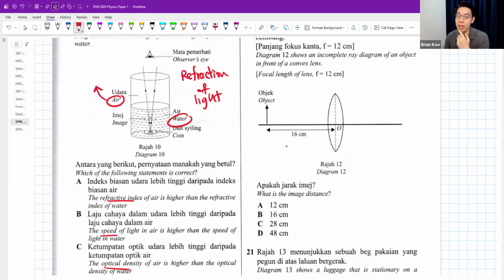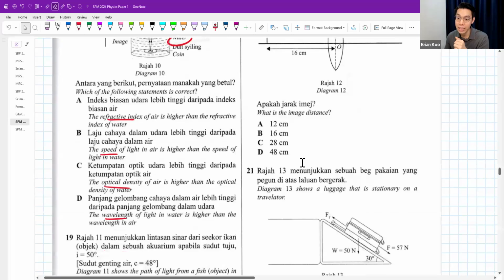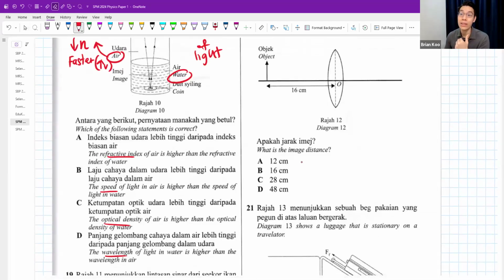Air is lower density, which means it has a lower refractive index, the n value. Low density means it is faster, greater speed or velocity. They also ask for wavelength. Greater speed means greater wavelength as well. How come? Because from v equals f lambda, when v increases, lambda increases. But the frequency stays unchanged because it's the same light source. If it's the same light source, the light never changed to a different kind of light, so the frequency won't change. So v increases, lambda increases.